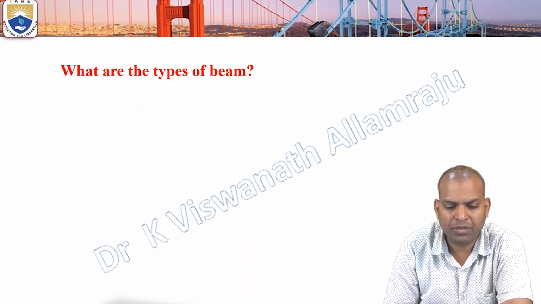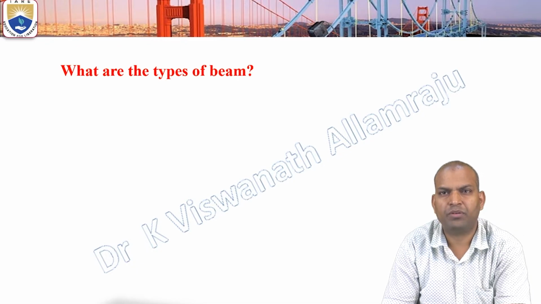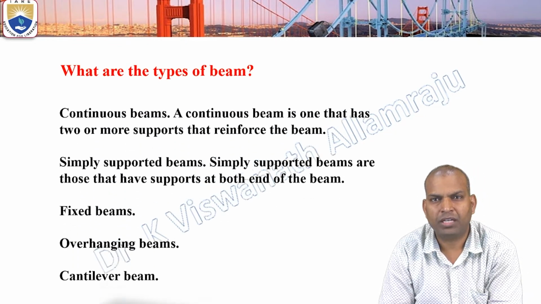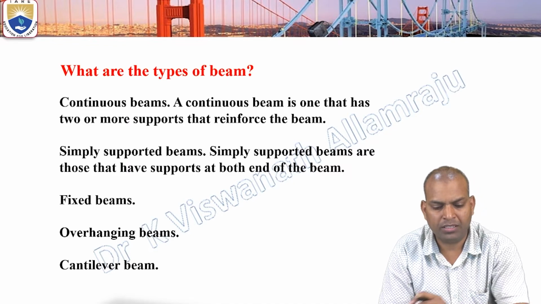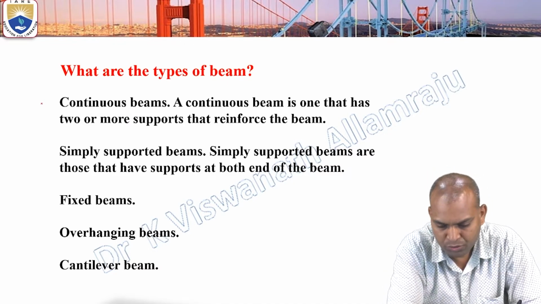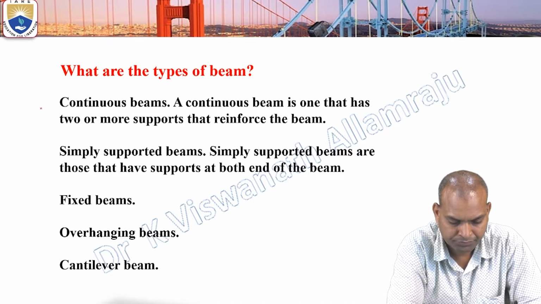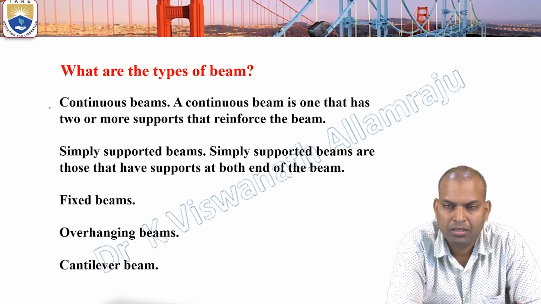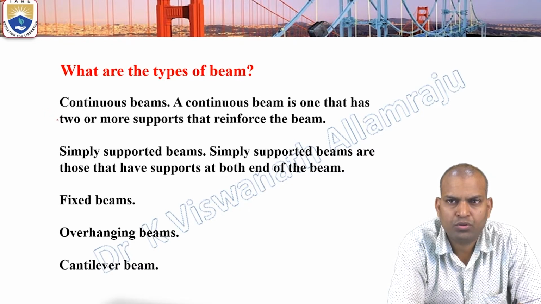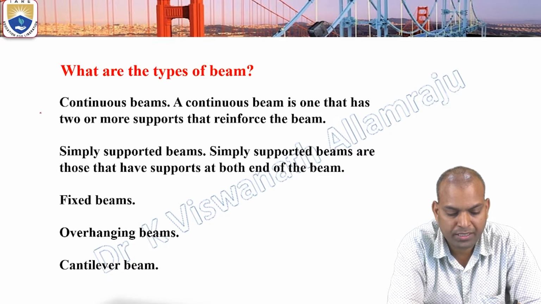Now, what are the types of beams? There are various types of beams. One is the continuous beam. A continuous beam is one that has two or more supports to reinforce them.